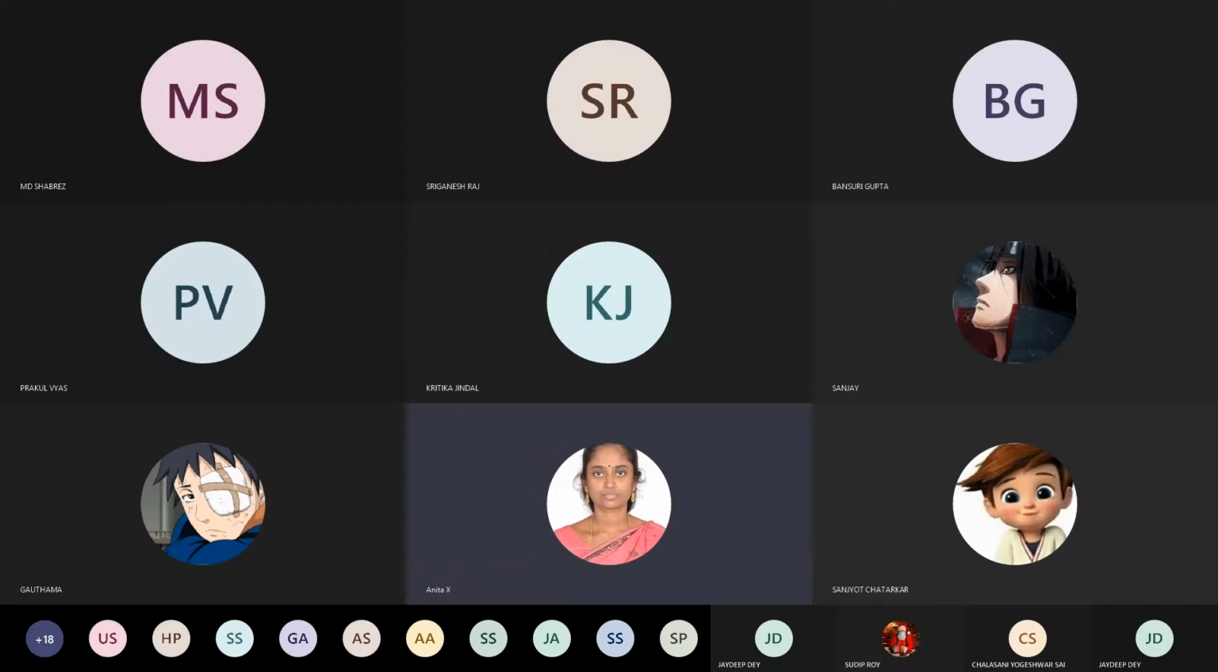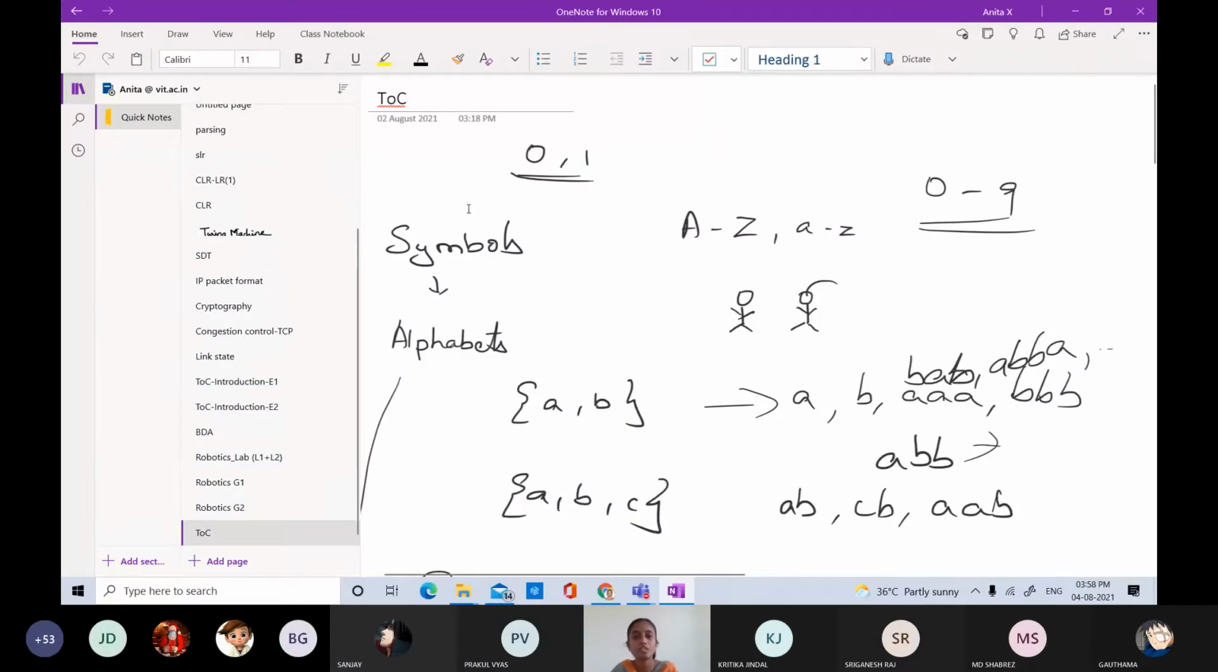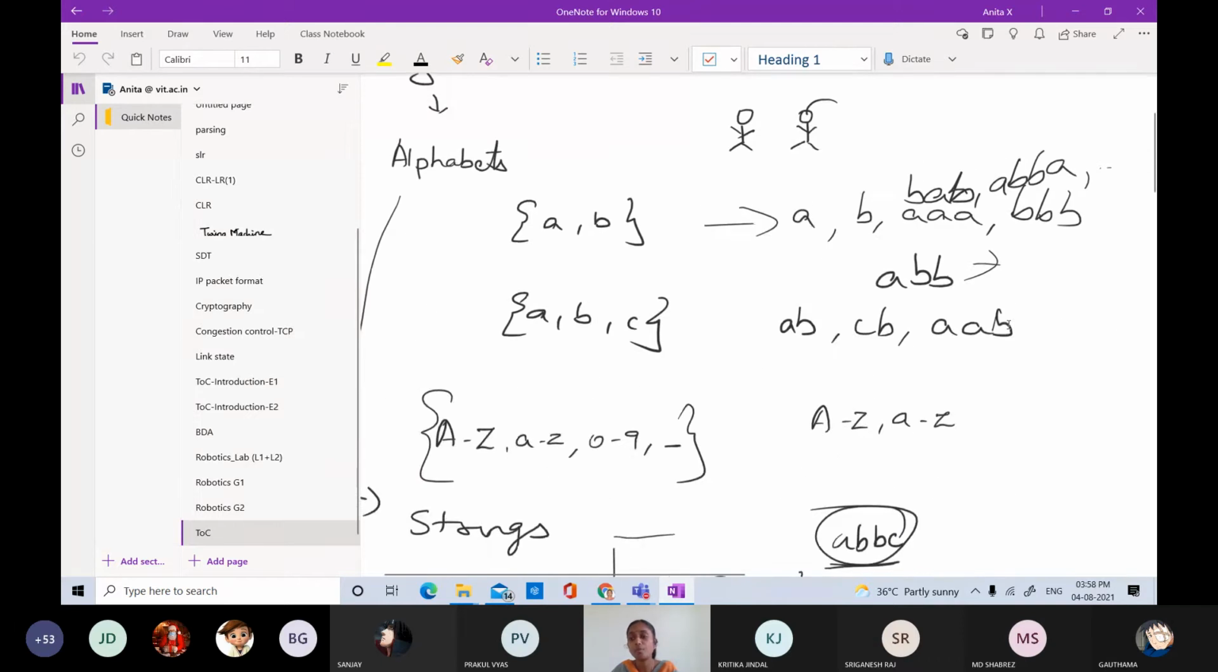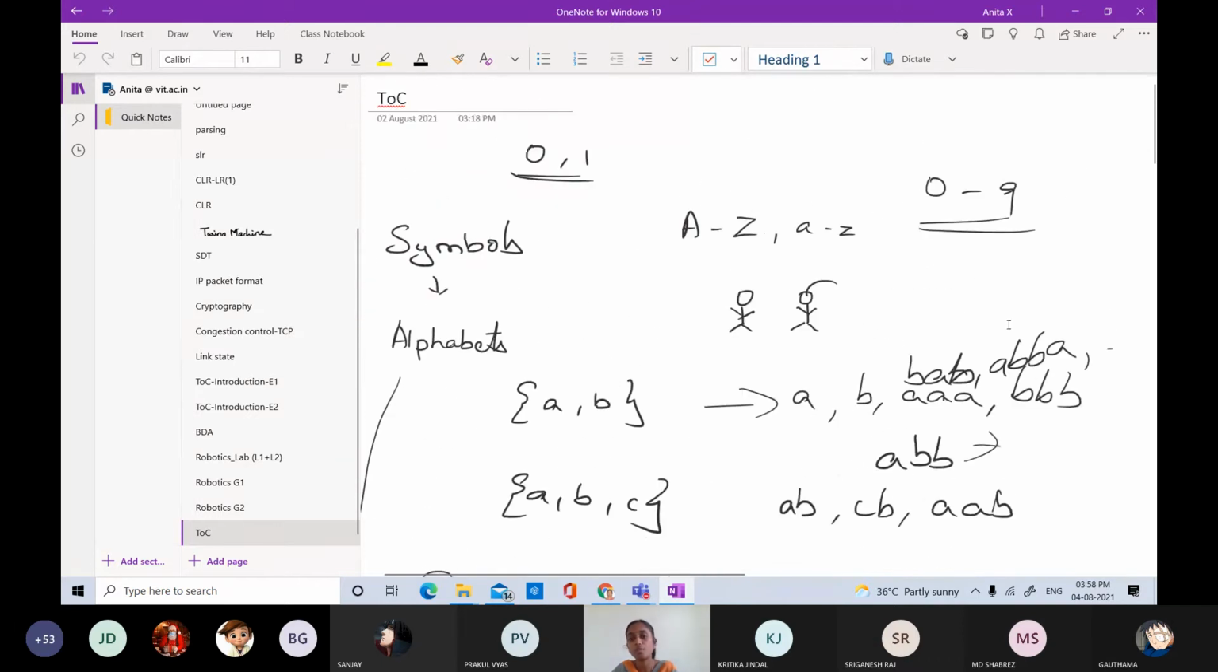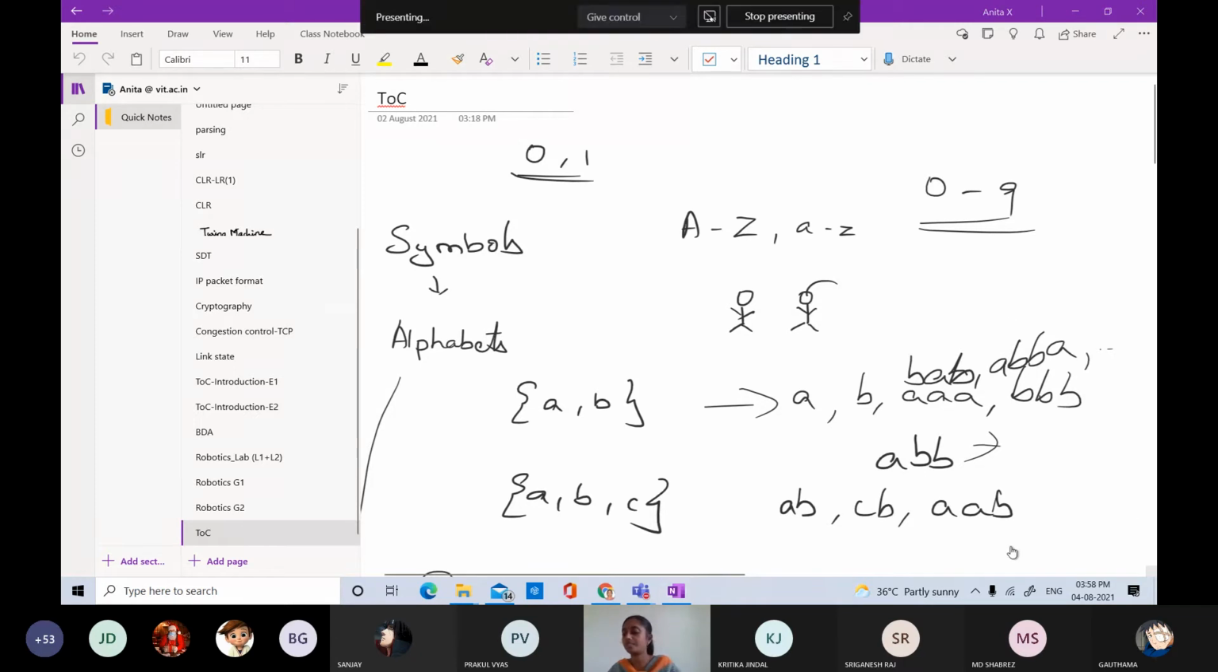So here we have discussed what is language. When we talk of a programming language, each and every character in the programming language is going to be an alphabet with the perspective of theory of computation, right? So it is going to be called an alphabet, whatever it may be. So for example, main, open.